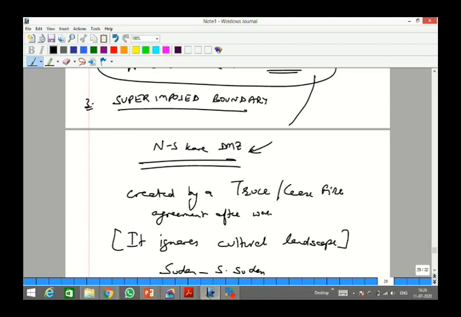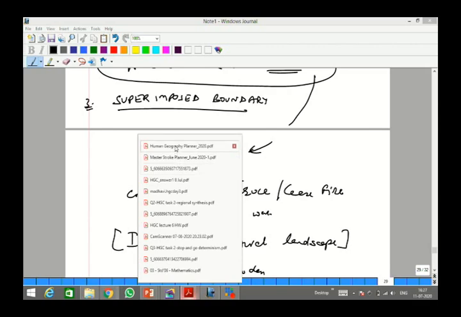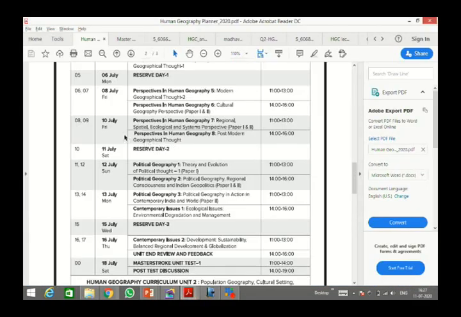About the next session as per the planner, tomorrow there is no session. We kept a session on 12th. Tomorrow there is no session.